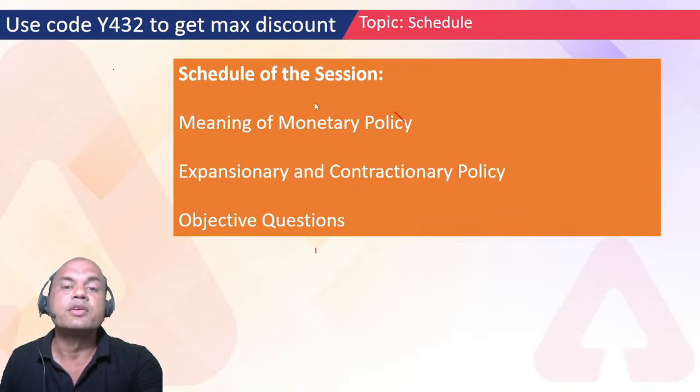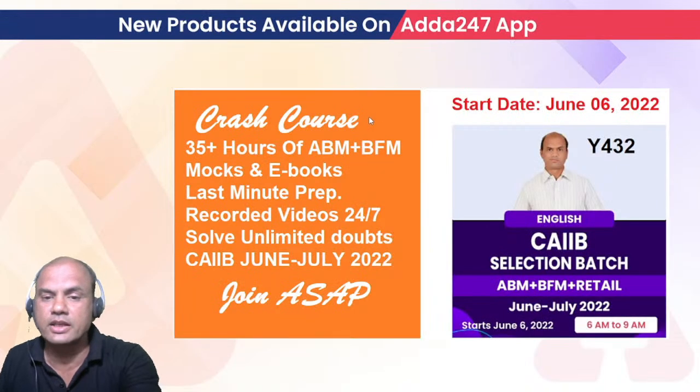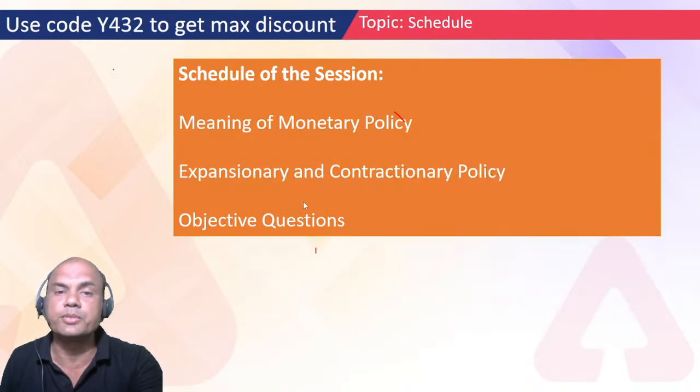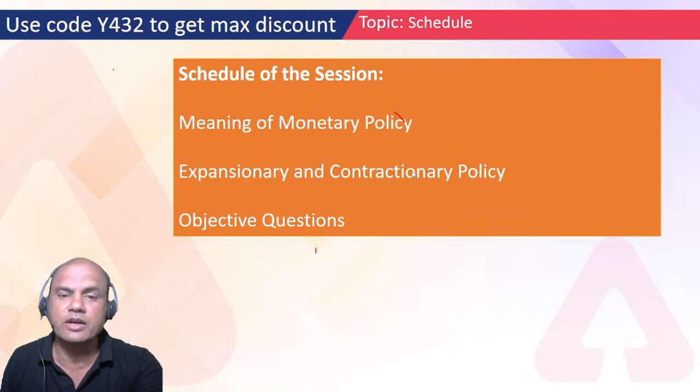So today's schedule will be: first, monetary policy meaning; second, expansionary and contractionary policy; and third, the objective questions. Remember this monetary policy definition, as well as what is expansionary and what is contractionary policy. This will be there for almost 3 to 4 marks. Four marks, it is a very important concept in CAIIB. So watch this video till the end.